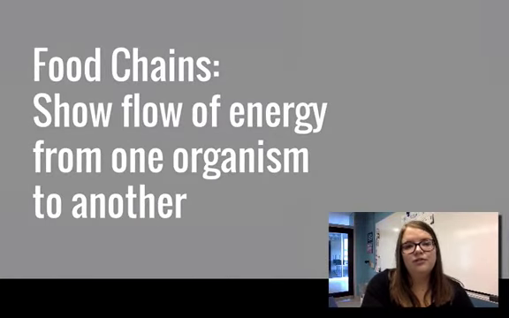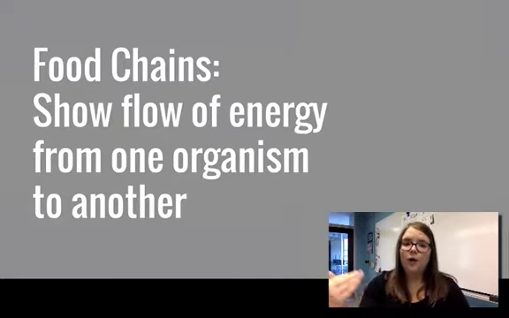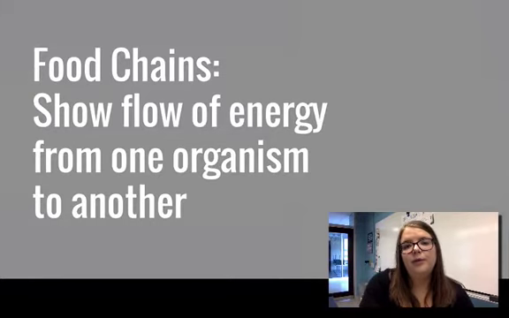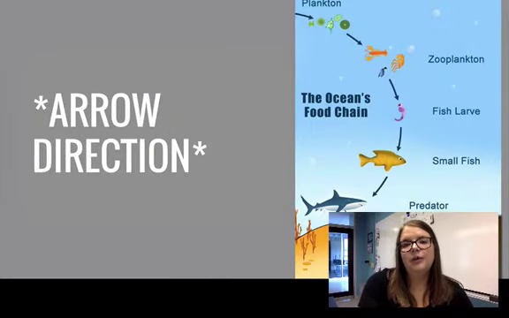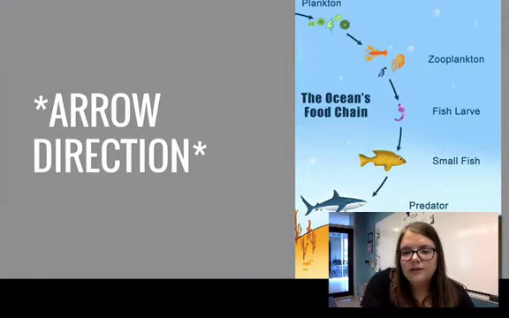All right, so now that we know the trophic levels, we can talk about food chains. So food chains are going to show the flow of energy from one organism to another. So now we're going to look at those trophic levels and kind of put them in an order that shows energy flow. So here's an example of a food chain. You can see here plankton, all the way up to your predator. It looks like a little shark there.